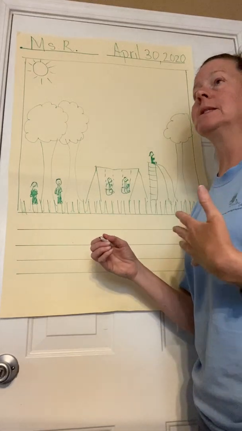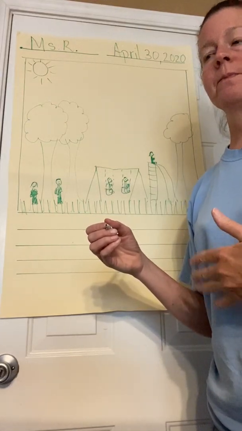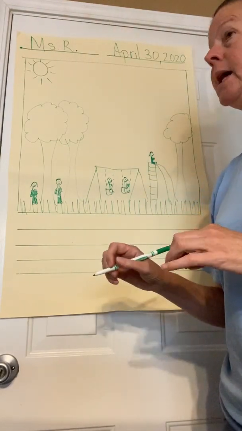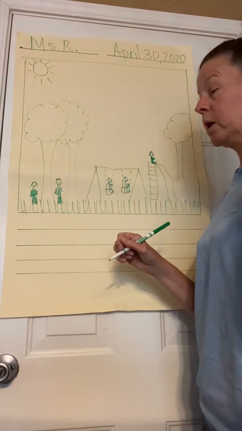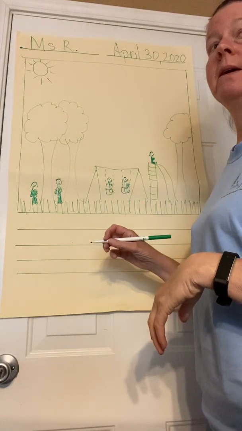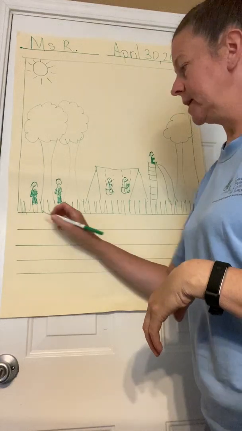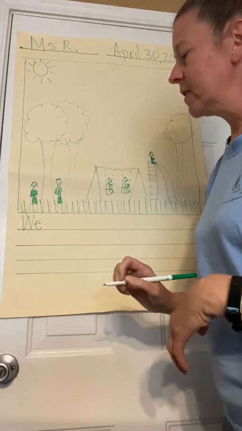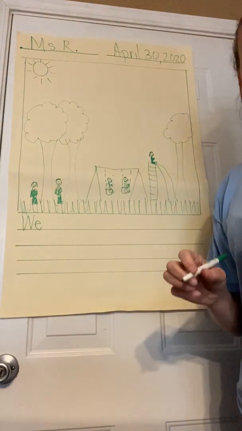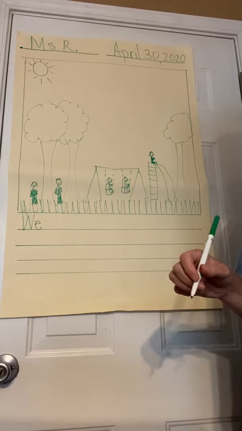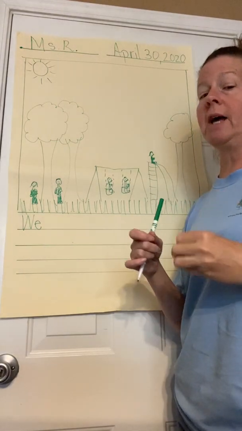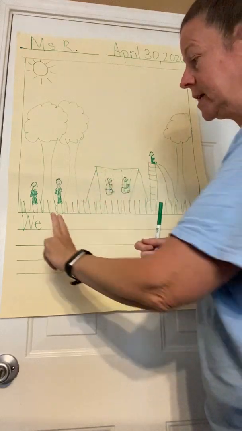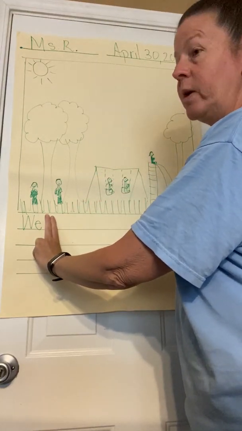So I begin a sentence with what, boys and girls? That's right, a capital letter. Sentences always begin with a capital letter. So we is a popcorn word or a sight word. So how do we spell the word we? That's right, W-E. So we have our capital W and our lowercase e. So that is the word we. And after every word, we need to have a space. In my class, we use a spaceman, but I don't have a spaceman with me, so I can use my 2-finger space. Put 2 fingers together like this after the word, and then we write our second word.